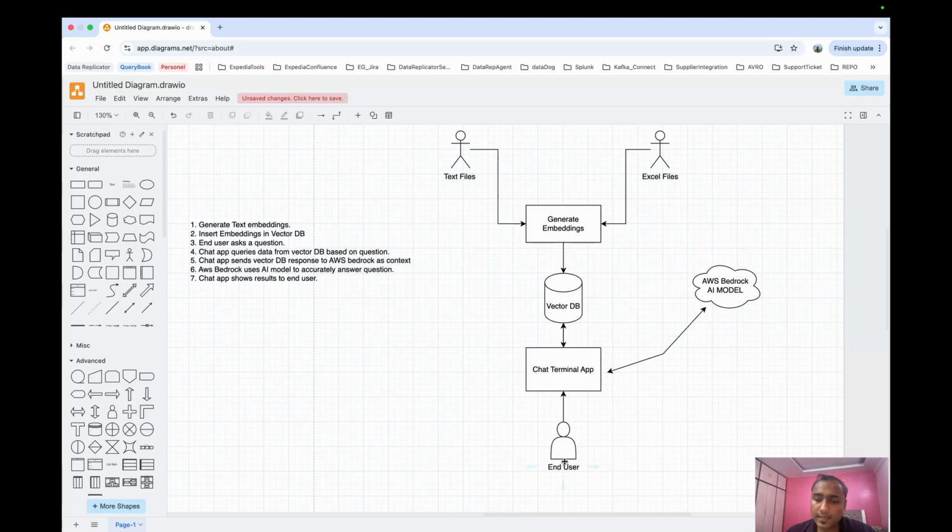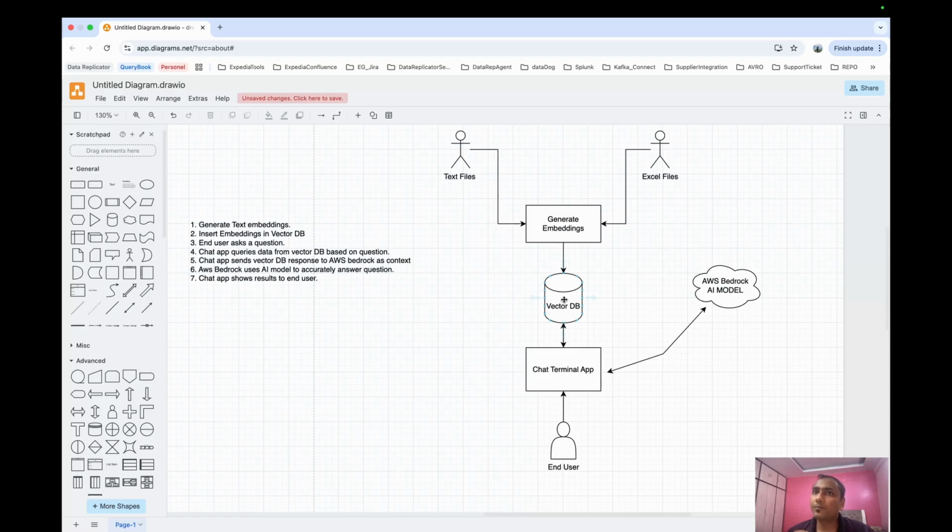There is an end user, and this end user is asking questions about the data that is present in the daily diary, the unstructured data that this person has written over a period of time. The end user is asking a question. The application queries the data related to this question in the vector DB, and based on the data stored in the vector DB, it gives the context about the question.